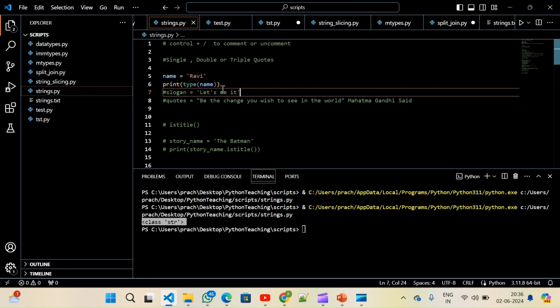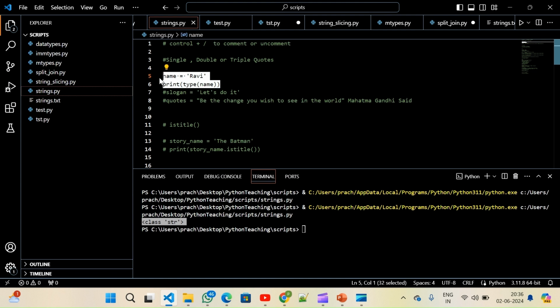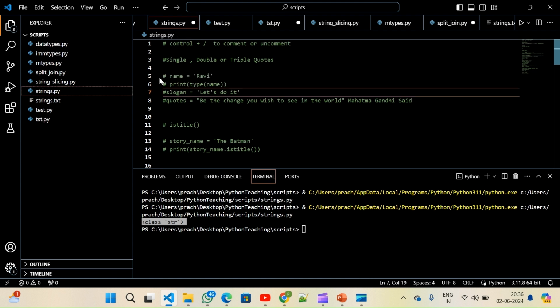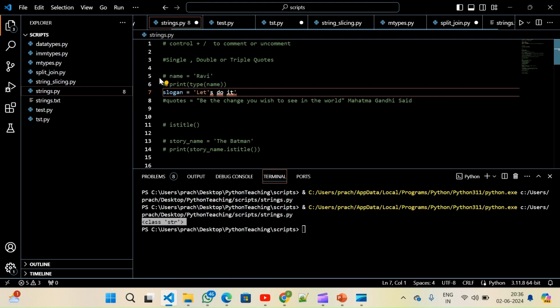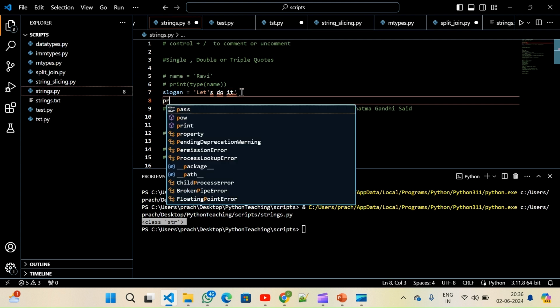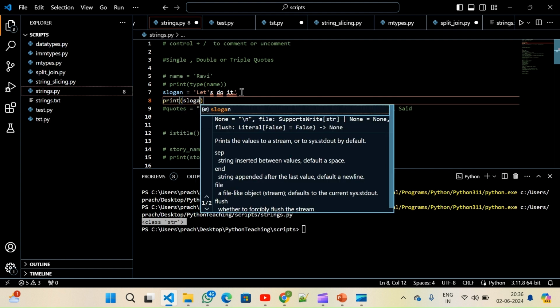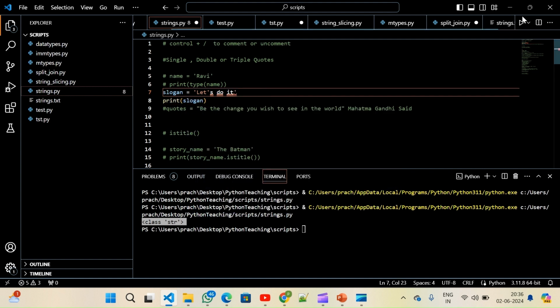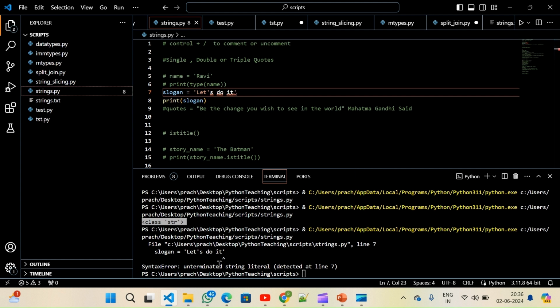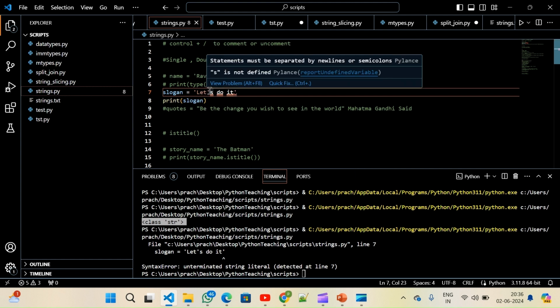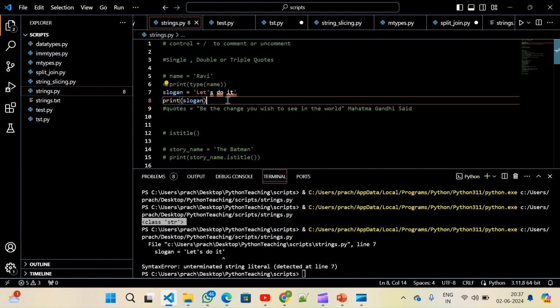But in case, let's suppose you have a string, let's do it. When I print it, I'm going to face an error because let's is also having a single quote. So Python treats this as the starting and ending of the string, let in single quotes.